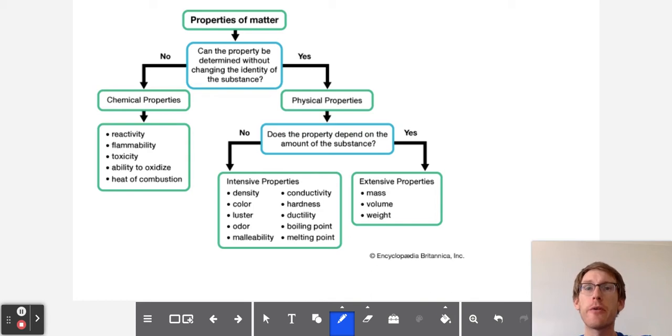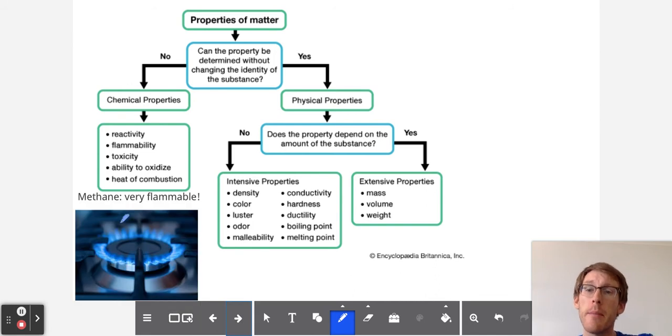In this video, we're going to learn about properties of matter. Now, properties of matter can be divided into two main categories, chemical properties and physical properties. And to understand whether a property is chemical or physical, you have to ask yourself, is this a property that can be determined or measured without changing the identity of the substance? If the answer is no, then you have a chemical property.